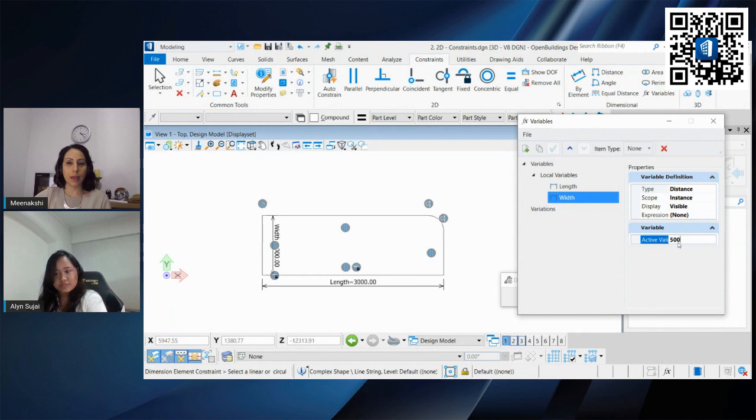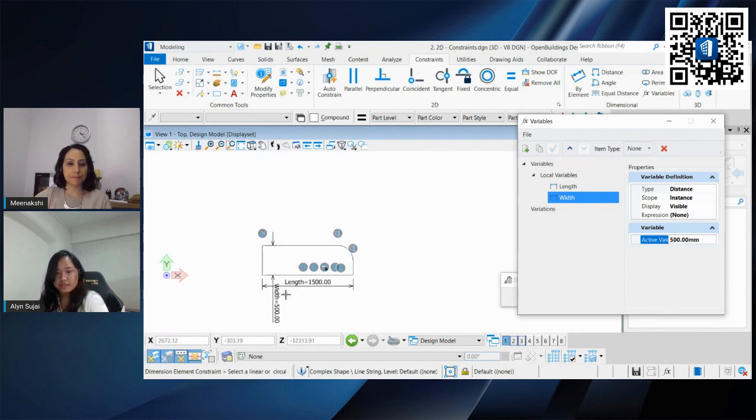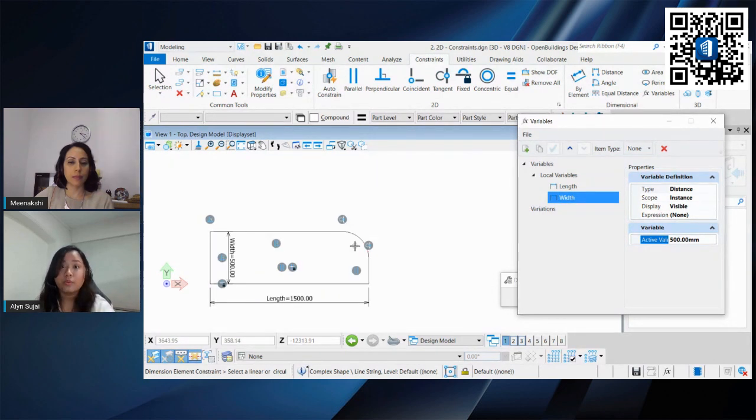It's important for us to test to see that it actually works. So let's change it to 500. Okay, it's correct. 500, 500 times 3. But what about this arc right here? I want to be able to adjust it. I want it to also be parametric.